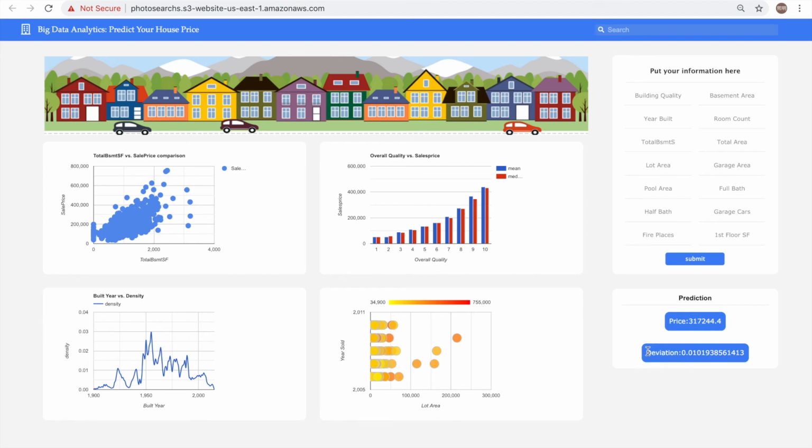We can also show the deviation of our prediction, which shows how accurate the house price prediction is, because the prediction accuracy is also relative to the parameters we input. So we can show how much the house would cost and how convincing our result would be.